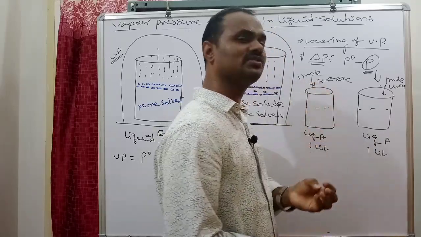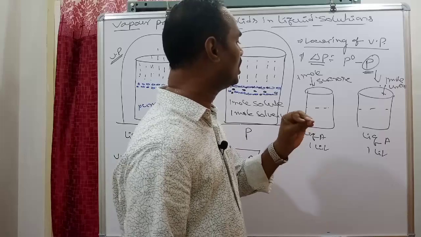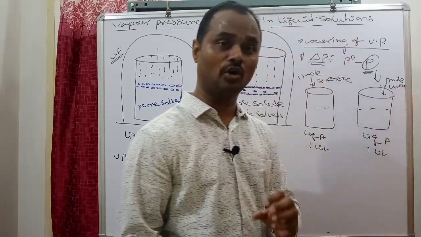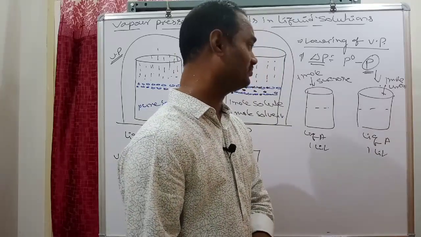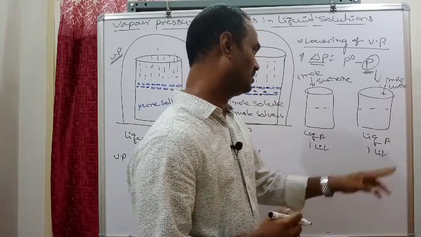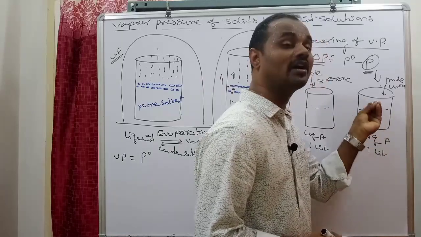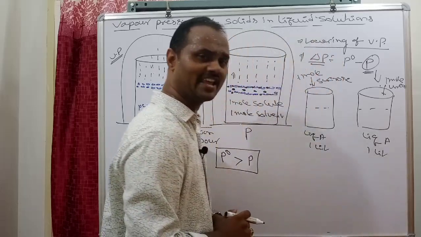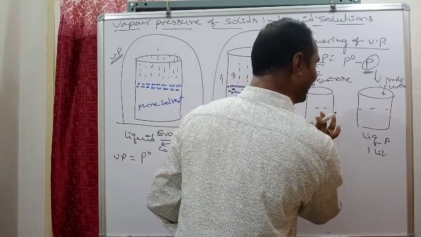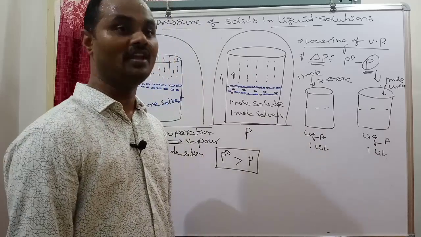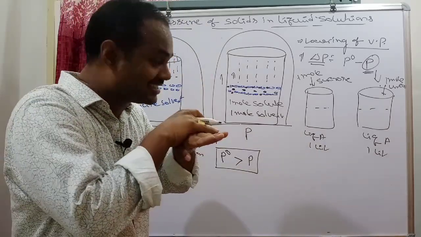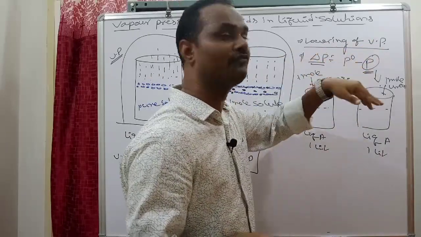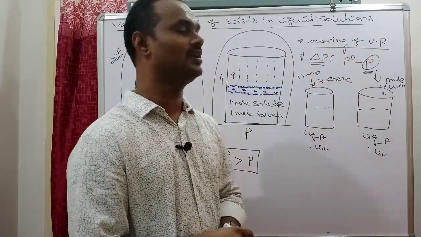In 1 mole of sucrose, how many particles are there? Avogadro number of solute particles. And 1 mole of urea also contains Avogadro number of urea particles. It means the solvent quantity is the same, and the number of solute particles here and here is the same. When the number of solute particles is equal, the lowering of vapor pressure is also almost the same.